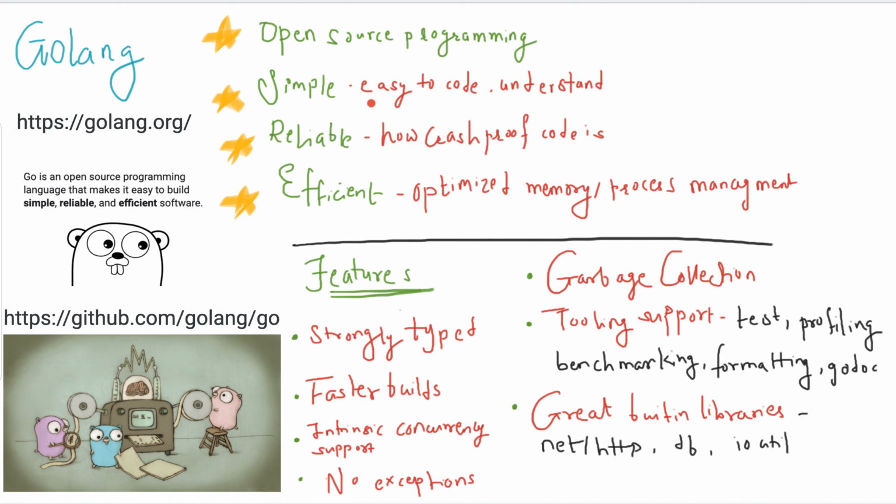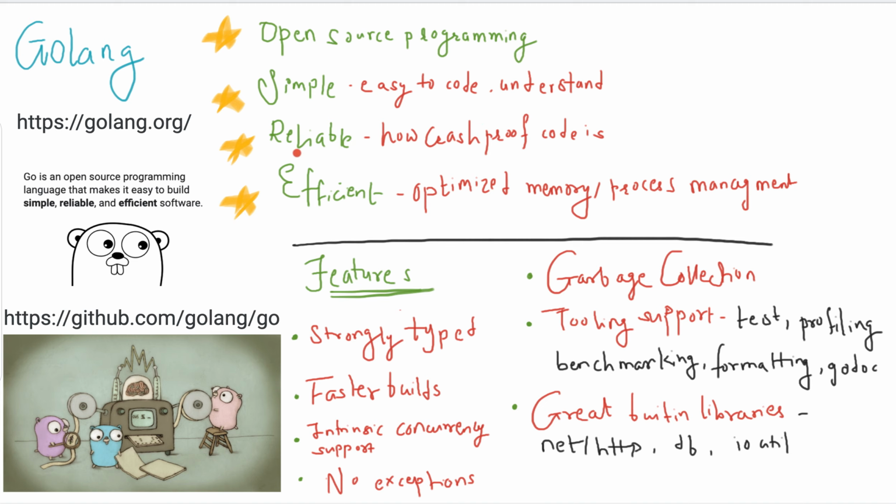The Go code is very simple to understand, and easy to write. If you are coming from a background like C or C++, you can relate more to the Go code. Yes, there are pointers and all. Basically most of the things are borrowed, and anyone from any programming background can very easily understand the code. Even anyone who doesn't have a programming background can get started with Golang easily.